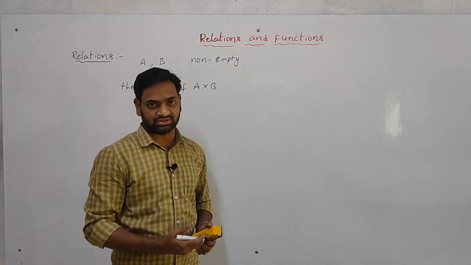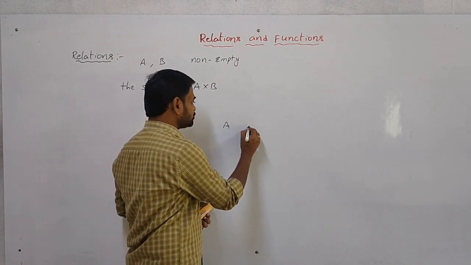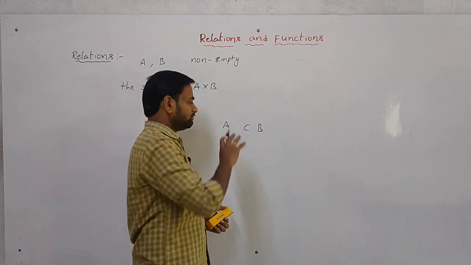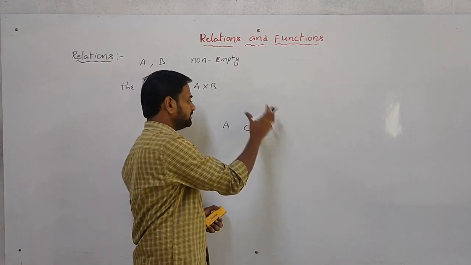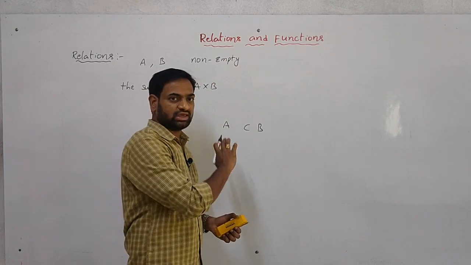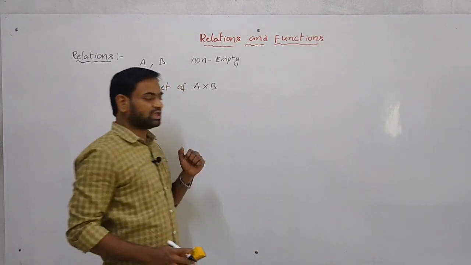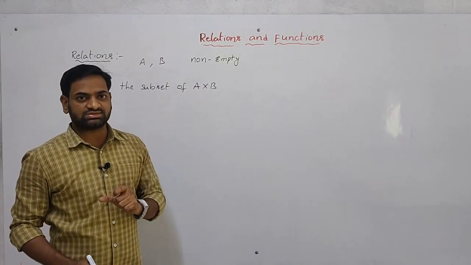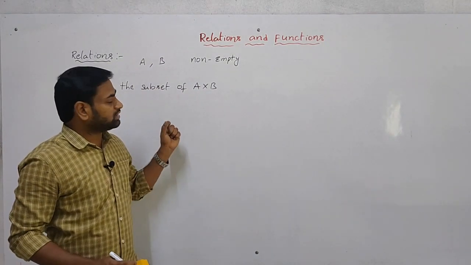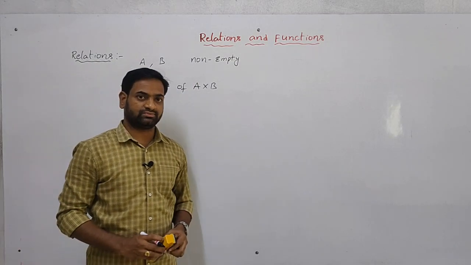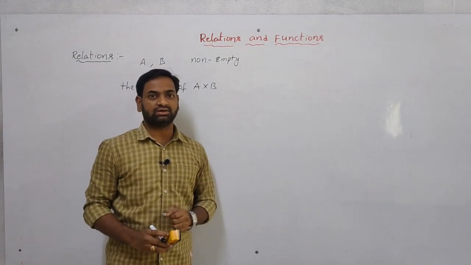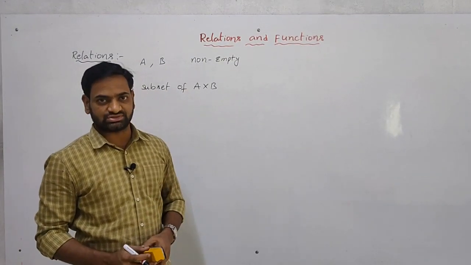All of you know subset means, when all the elements of A are in B, then we can say A is subset to B. Here A and B are the two non-empty sets.